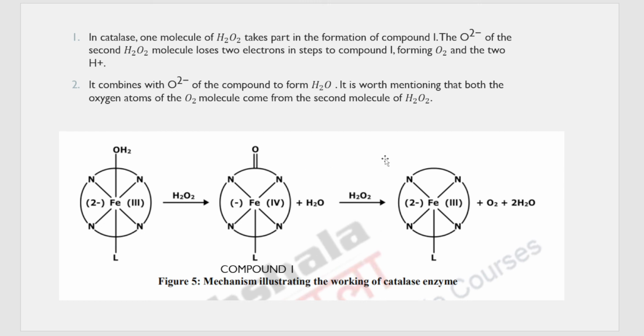After giving out 2 electrons, it is breaking down to one oxygen and 2H plus. That 2H plus will go and combine with this oxygen to form one more molecule of water. So by the end we have 2 molecules of water and that O2 is released as O2 only. And so finally you are getting your catalase enzyme back as such.